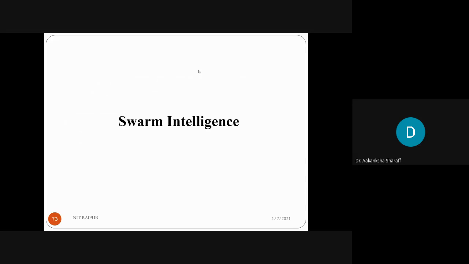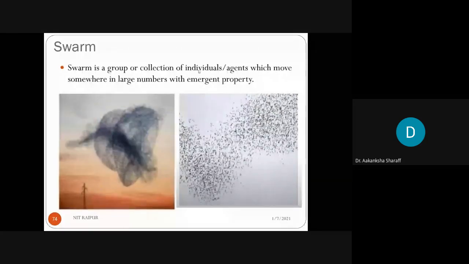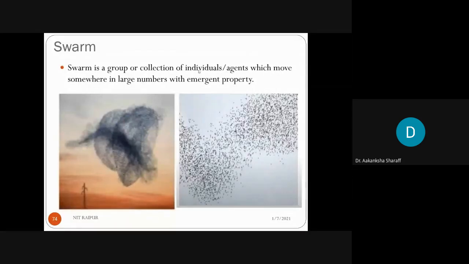So here is a swarm. What is the meaning of the word swarm? A swarm is a group or collection of individuals or agents which move somewhere in large numbers with emergent property. What does that mean?